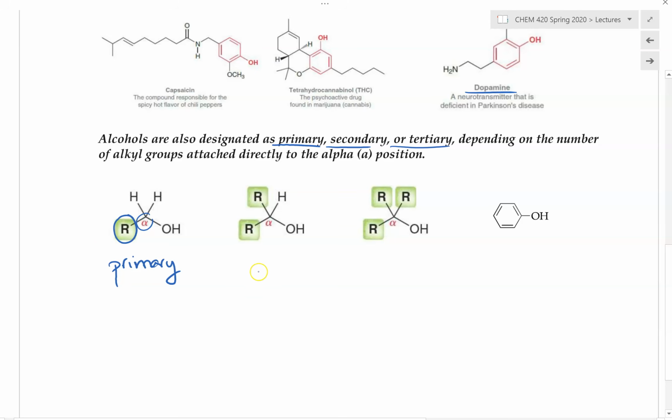And this alcohol right here will be classified as a secondary alcohol. Again, this is because there are two alkyl groups connecting to the alpha position. And this would be a tertiary alcohol because of three alkyl groups connecting to the alpha position. So please keep that in mind. The alpha position is the position that is directly connected to the hydroxy group.